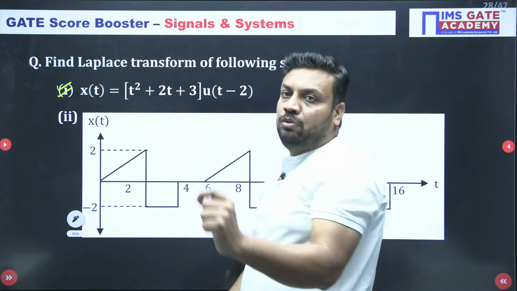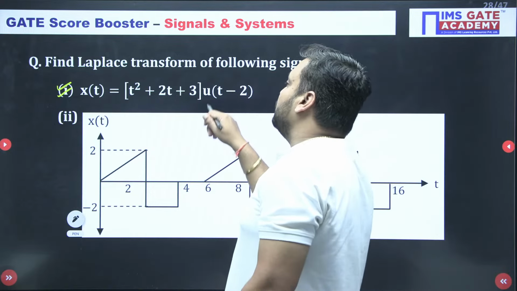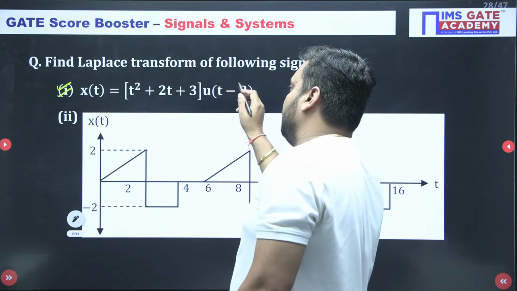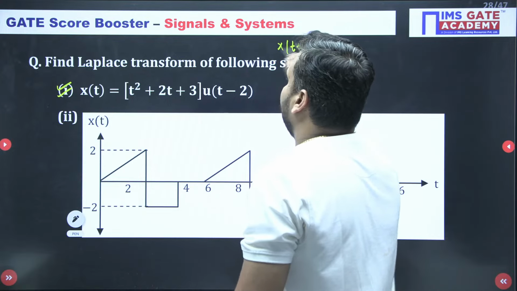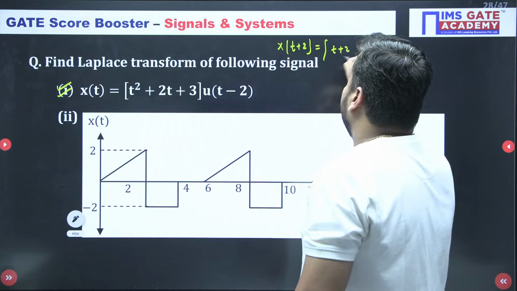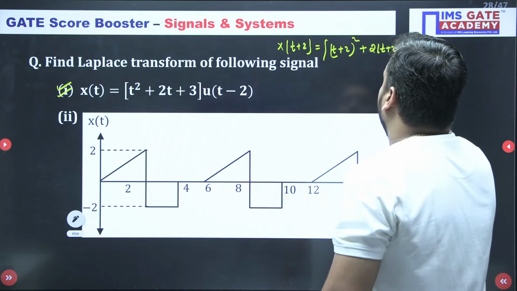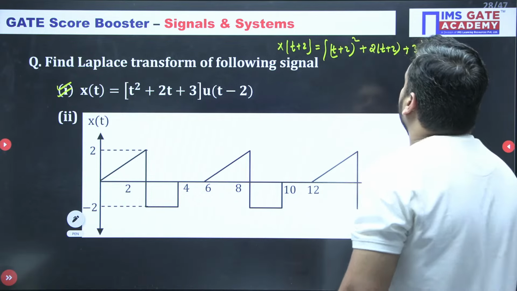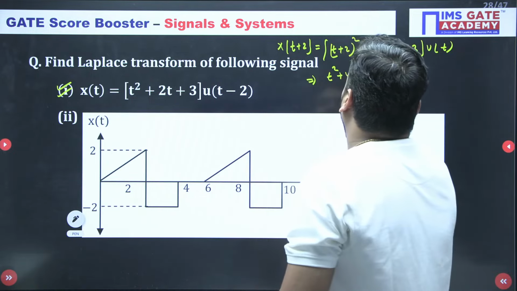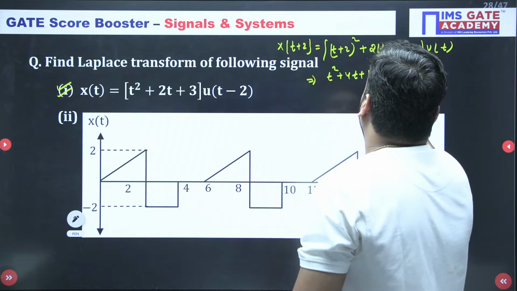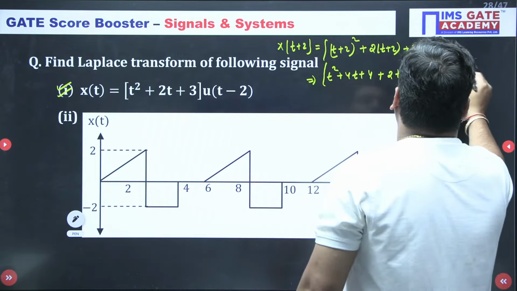So the best method to solve such a question is to replace t with t plus 2, so that 2 and 2 cancel and only u(t) is left. If I replace t with t plus 2, I get x(t plus 2) as (t plus 2) whole square plus 2 into (t plus 2) plus 3, times u(t). Now when you open the bracket, you get t square plus 4t plus 4, plus 2t plus 4, plus 3, times u(t).